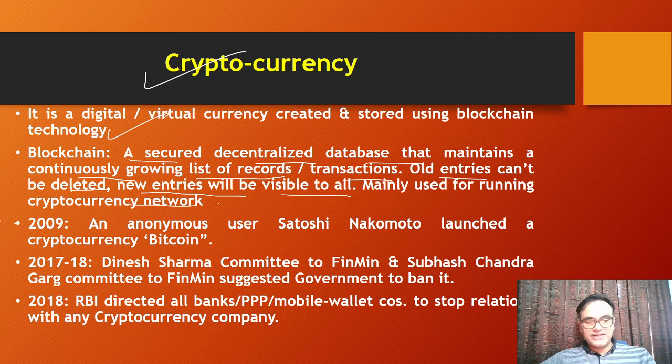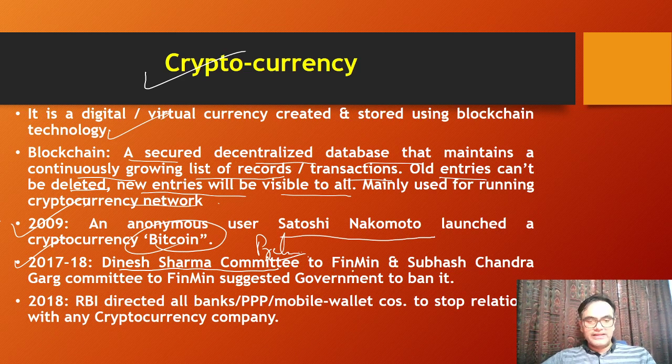Now, in 2009, an anonymous user called Satoshi Nakamoto launched a cryptocurrency called Bitcoin. Now, this is where it started getting famous. In 2017-18, Dinesh Sharma Committee, remember this for prelims, okay?